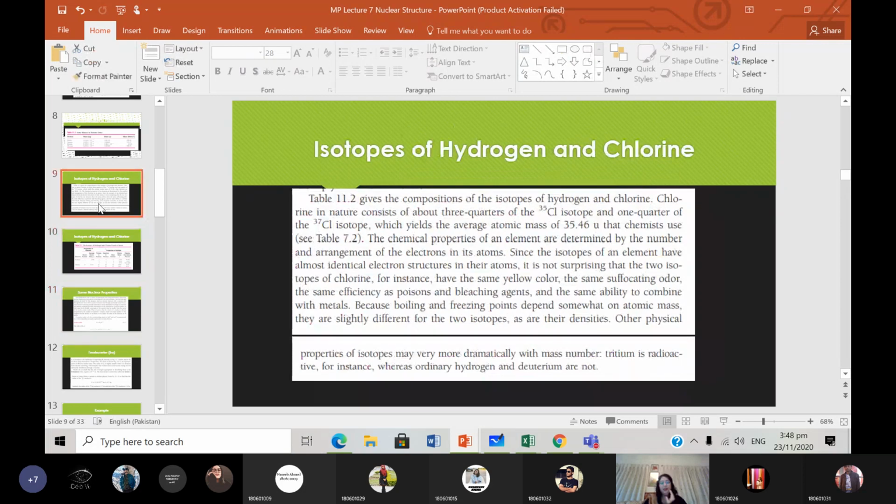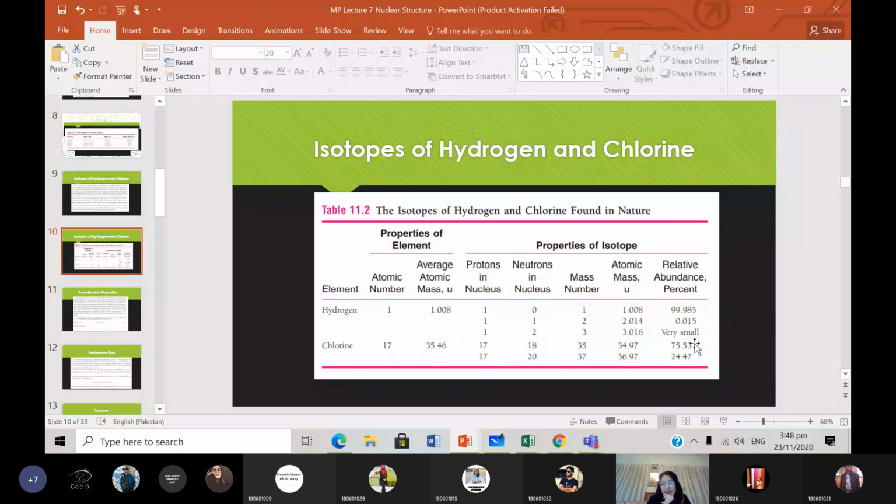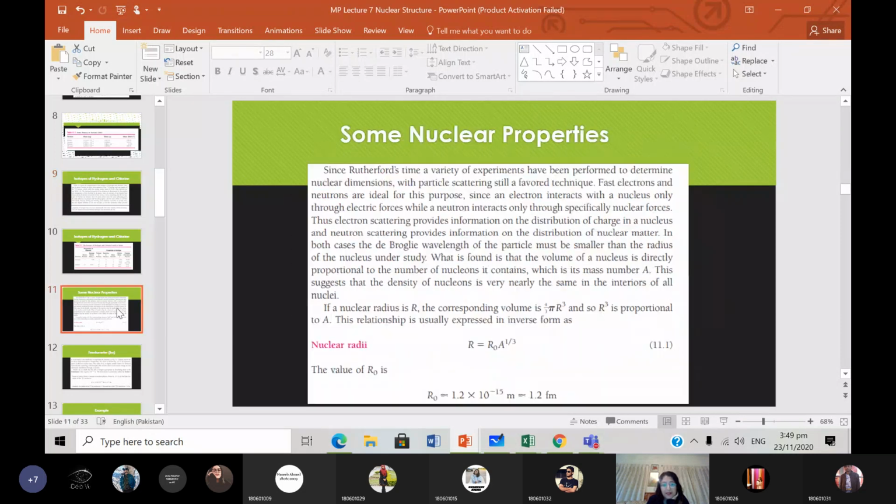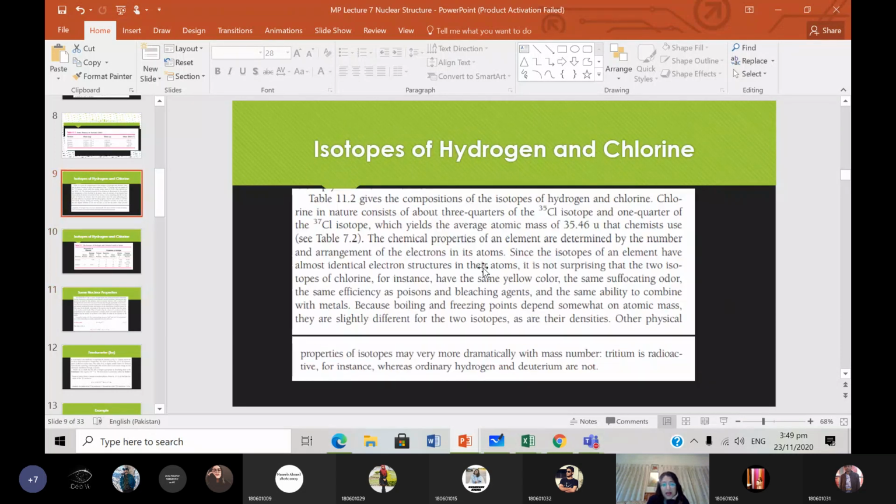So I was on this slide. What we're saying here is that about 3/4 is chlorine-35 and about 1/4 is chlorine-37. As you can see from this table, 75% is approximately chlorine-35 and 25% is approximately chlorine-37. So how would you calculate the average mass of chlorine?